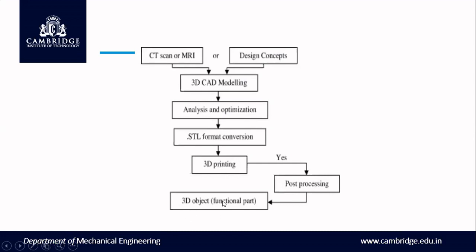If it is yes, post processing will be done. That is, the 3D object functional part will be done after completing your 3D printing. Here you can do vapor smoothing, that is, if you want a smooth finish or something like that. Here you can control the fill density. Everything can be controlled, especially if you want a strong material, and then you can do this kind of thing. That is, you will get your final product. This is the design concept.